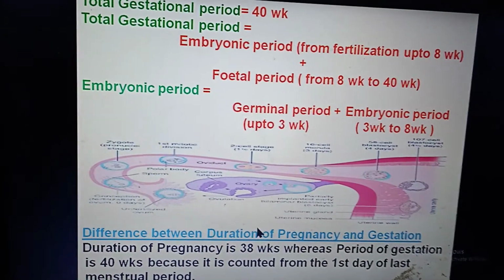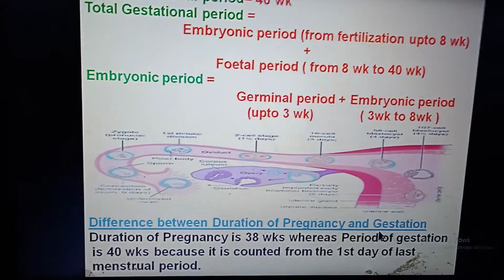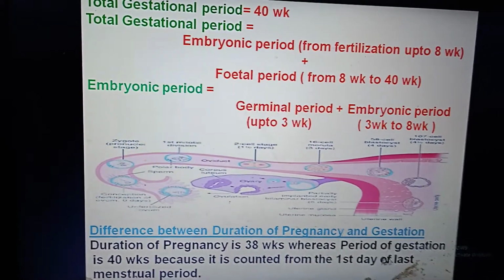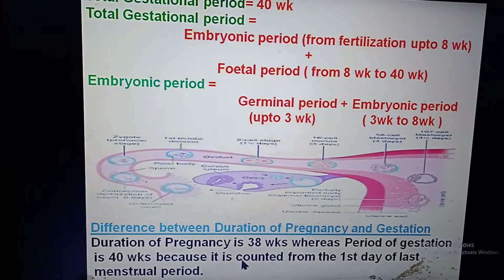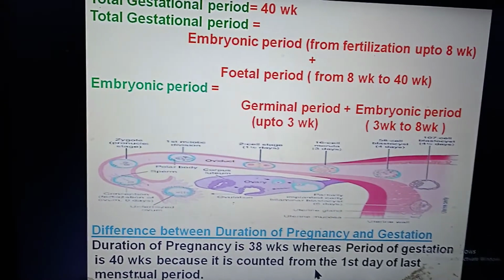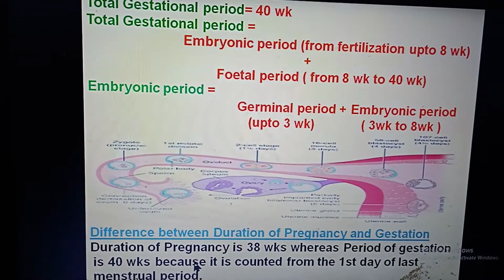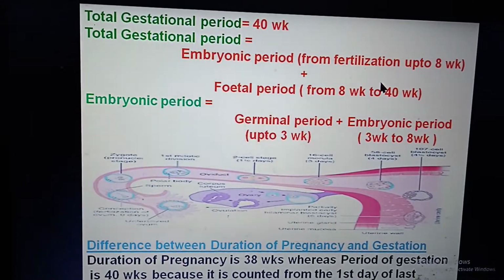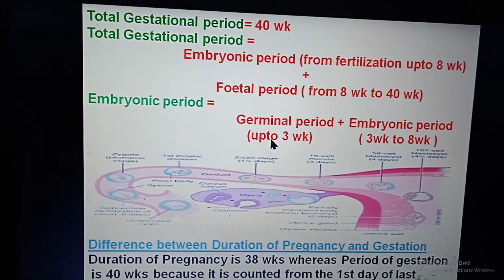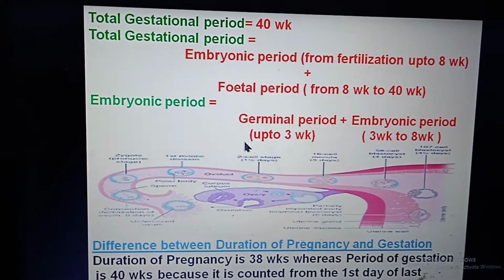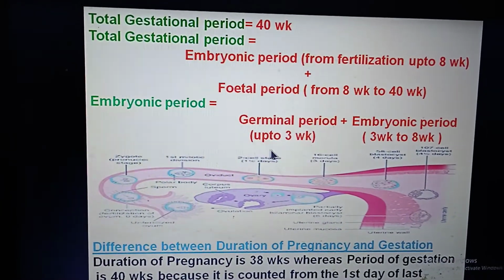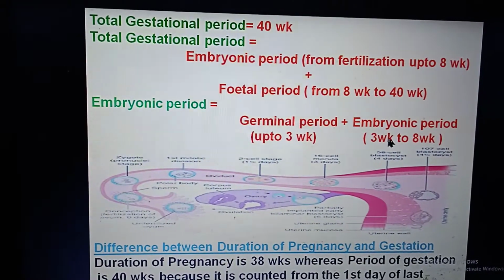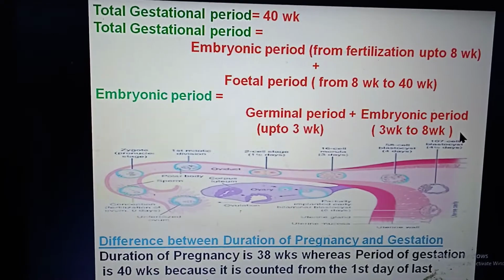What is the difference between duration of pregnancy and gestation? Duration of pregnancy is 38 weeks, whereas the period of gestation is 40 weeks because it is counted from the first day of the last menstrual period. And the embryonic period, from fertilization up to 8 weeks, is again divided into the germinal period, which is up to 3 weeks, in which the 3 germ layers are formed, and the embryonic period, which is 3 weeks to 8 weeks.